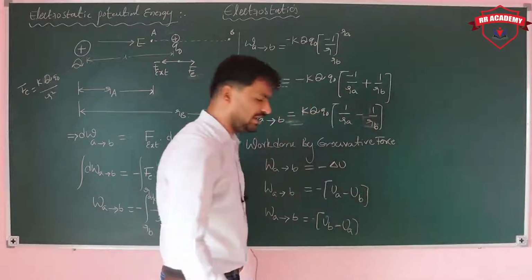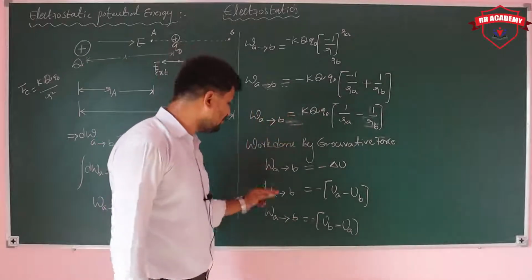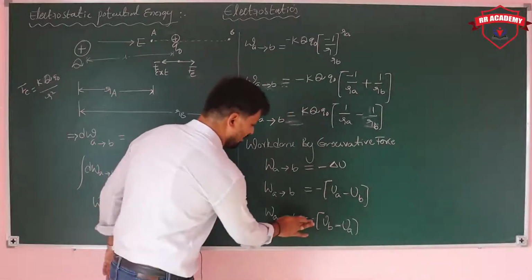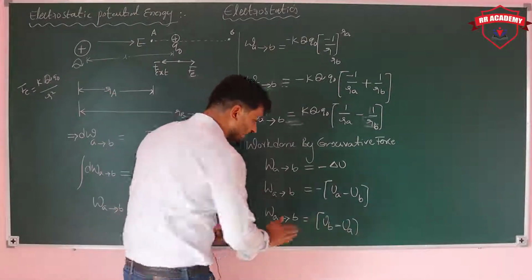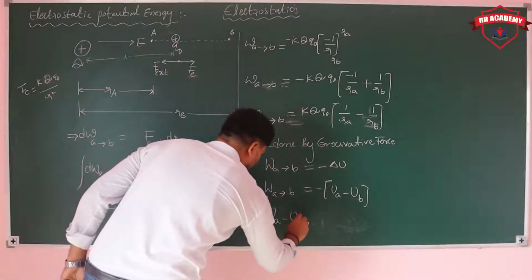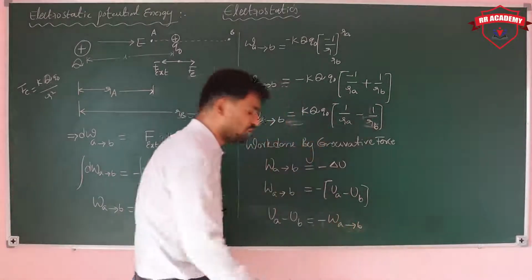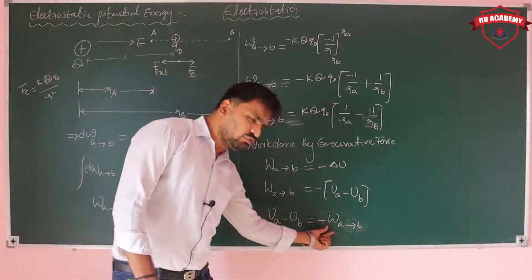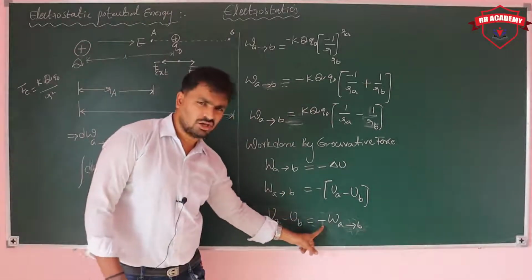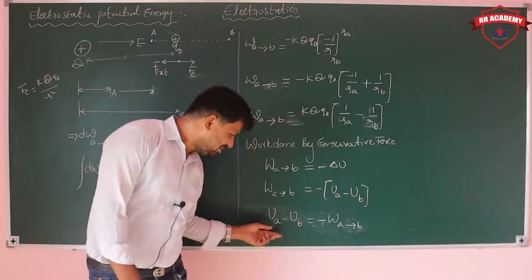You can observe here, if you are taking this work done as a negative function, that means UA minus UB is equal to minus of work done from A to B. Means the negative work done is seen here, which is done by the electrostatic force. Negative work. But what about the potential energy? Increasing potential energy.